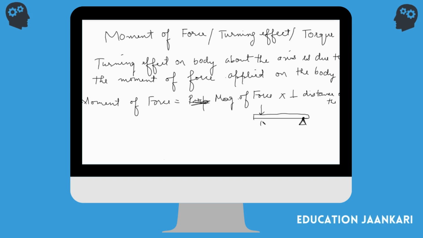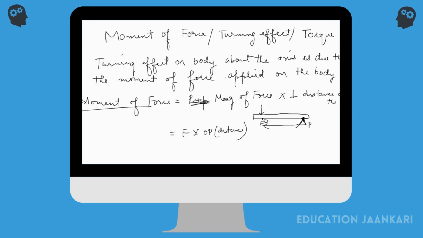It's not till the axis, only till the force. Let's say the magnitude of force is given, and let's take this point as O, where you're applying the force. So the force multiplied by the distance OP, where OP is the distance, gives you the moment of force.